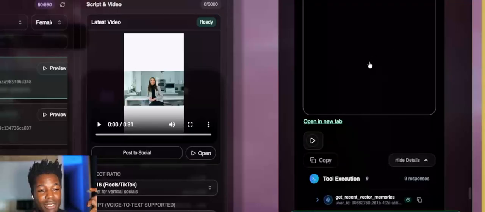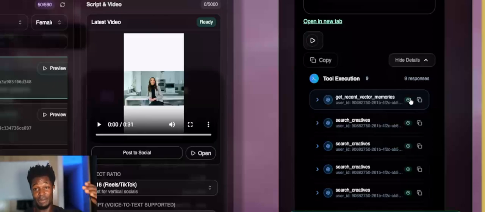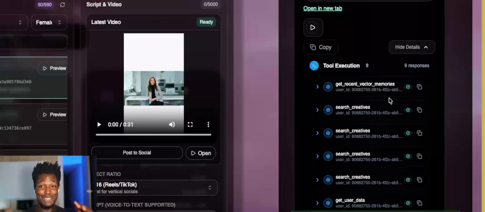But you can actually see the tools that it called. It called 9 tools. OpenAI killed it with the 5.2 model. Hands down, from now on, I'm just making content about me using Poly. Anything I do on this is fucking dope. I digress.